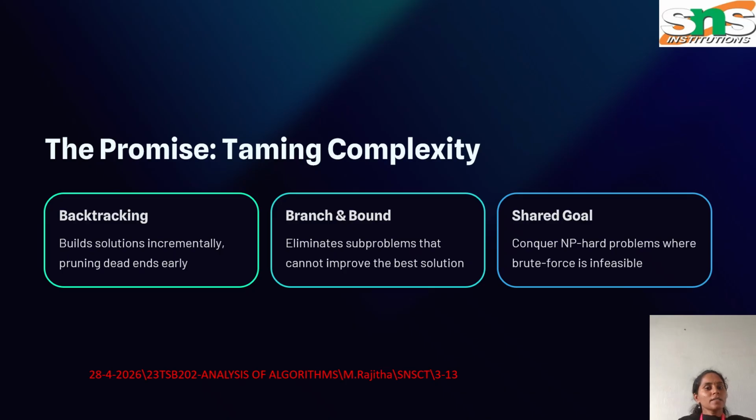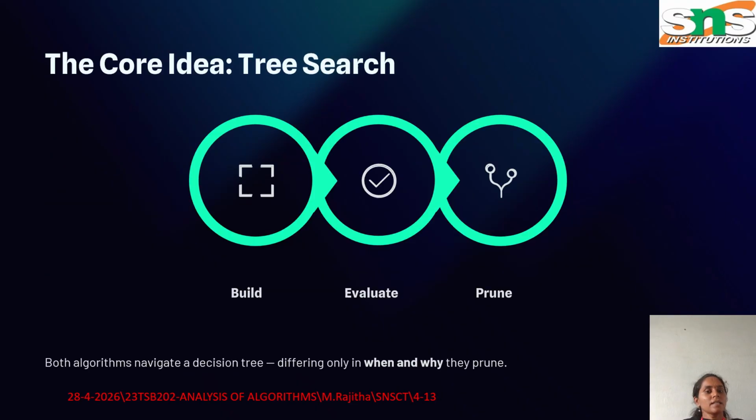Branch and bound works differently. It focuses on optimization problems. It calculates an estimate called a bound and removes solutions that cannot improve the current best answer. Both methods have the same goal: to solve difficult problems without checking every possibility. These techniques are especially useful for NP-hard problems, where brute force methods are practically impossible. They help computers solve larger problems more efficiently than exhaustive search.